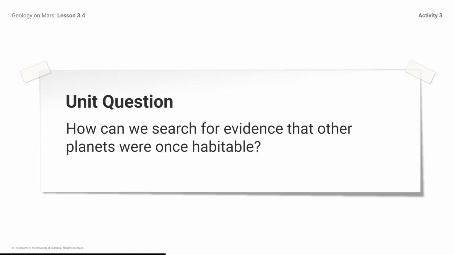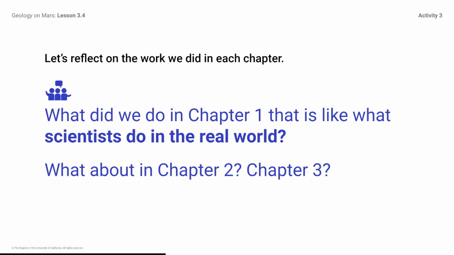Through investigating what formed the channel on Mars, we were searching for evidence of past habitability. Liquid water is one of the key components for habitability on Earth. Let's reflect on the work we did in each chapter. What did we do in Chapter 1 that is like what scientists do in the real world? What about Chapter 2? Chapter 3? Reflect on your work in each chapter.